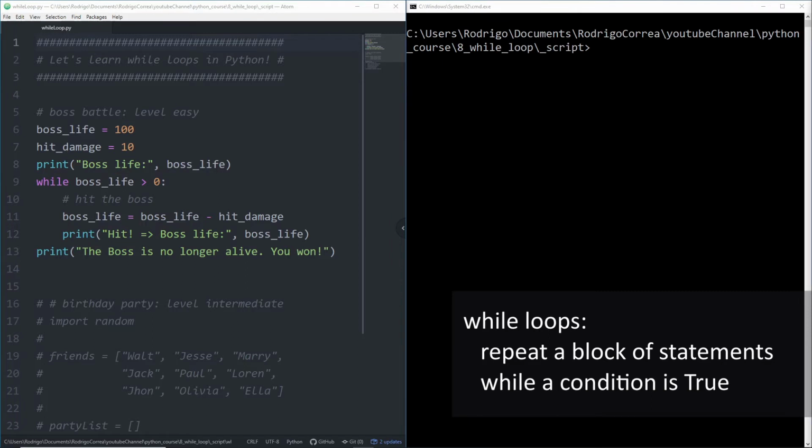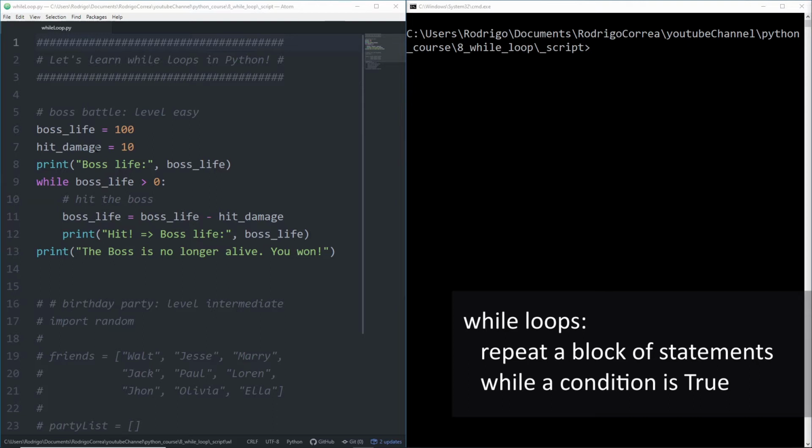Let's check one example. Imagine we are playing a video game and it is time to battle against the boss. Before the battle starts, the boss has 100% life that will be represented by an integer number 100. I will assign 100 to a variable called boss life. Every hit on the boss has a damage of 10. Equally, I will assign 10 to a variable called hit damage. As you know, we only win in case the boss life reaches 0.